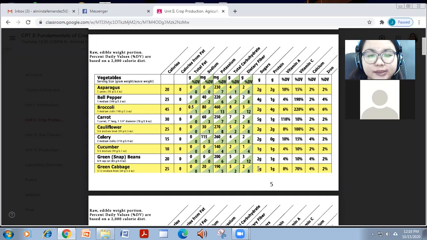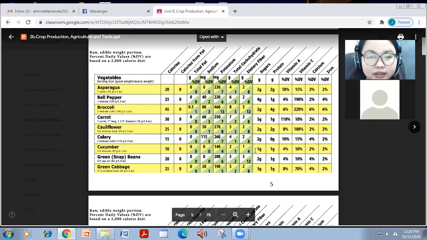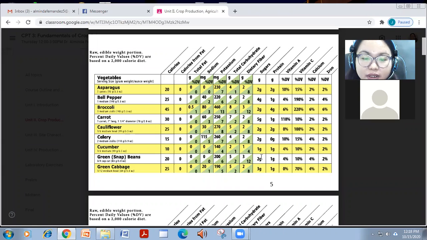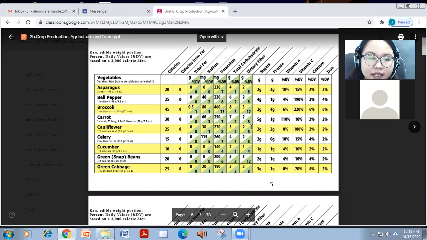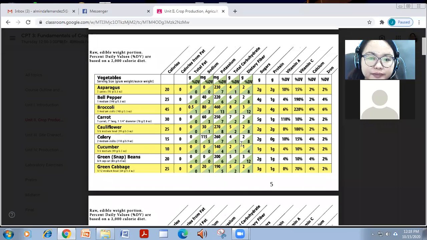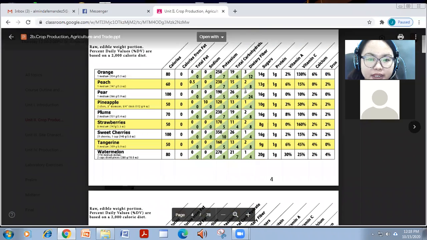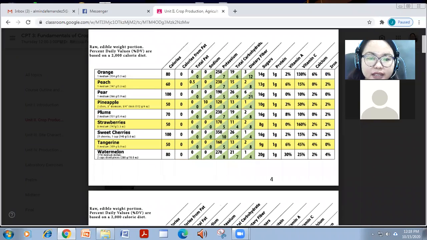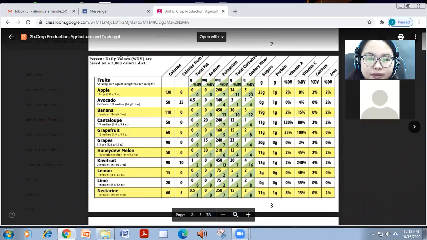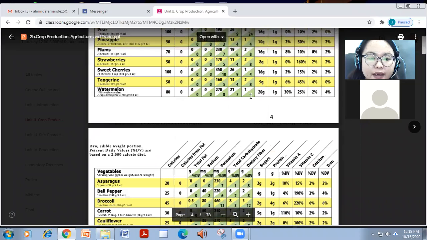Most of the vegetables have lower sugar content compared to fruits. And they have high dietary fiber, but here pear has a very high 6% dietary fiber.